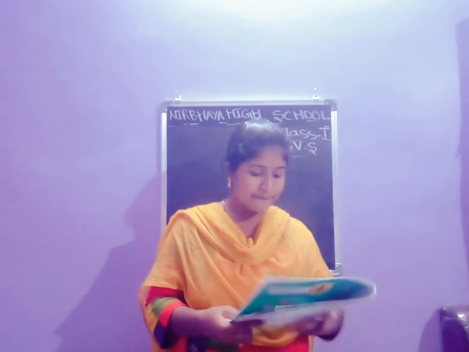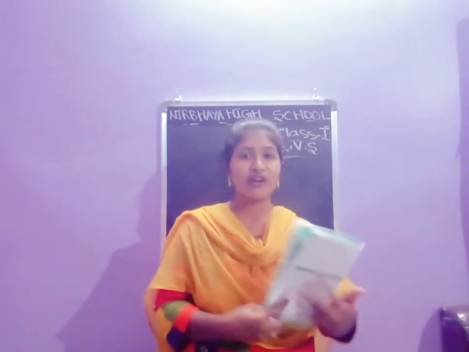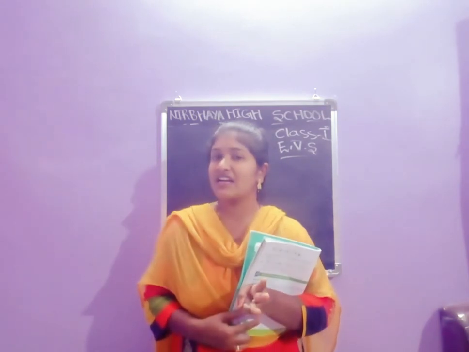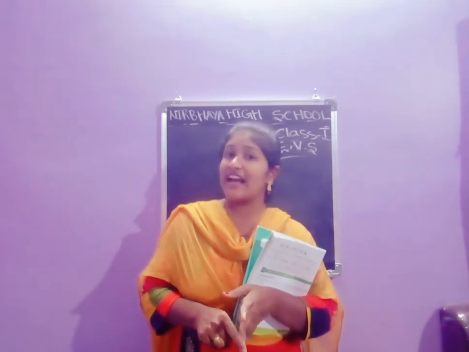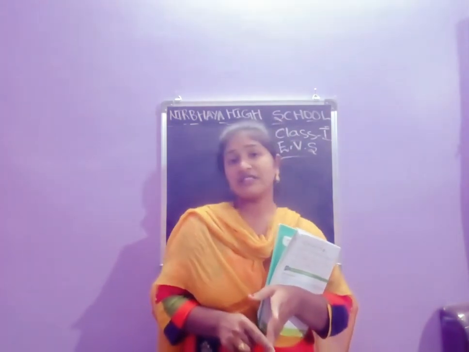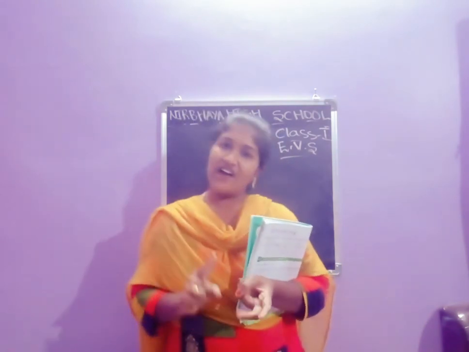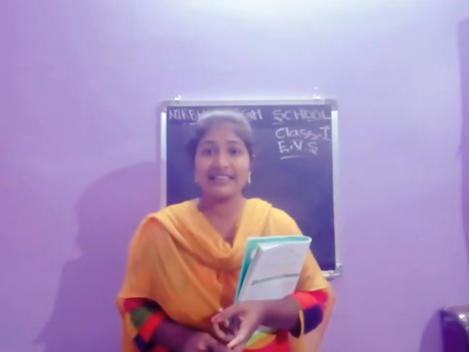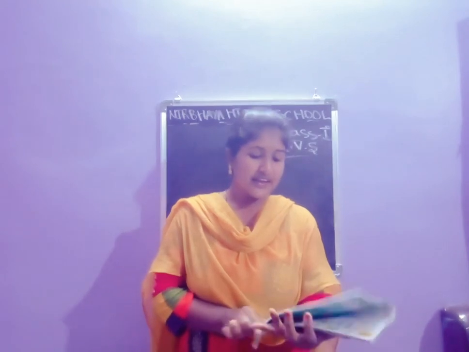Okay, next one. Very short answer question. See children, which is the last part of the daytime? I already told you, day has 3 parts. What are the 3 parts? Morning, afternoon and evening. So what is the last part here? Evening. Evening is the last part. What is the first part? Morning is the first part. Afternoon is the middle part. And evening is the last part of the daytime. Okay, next one.